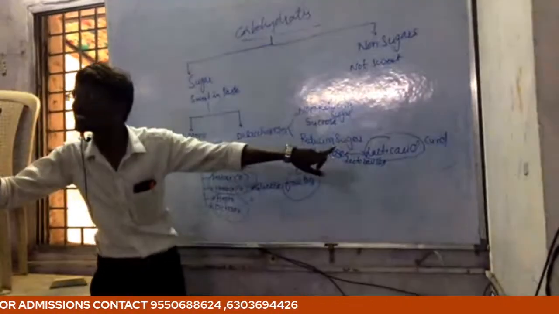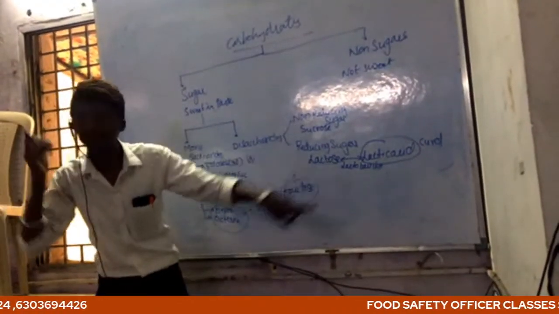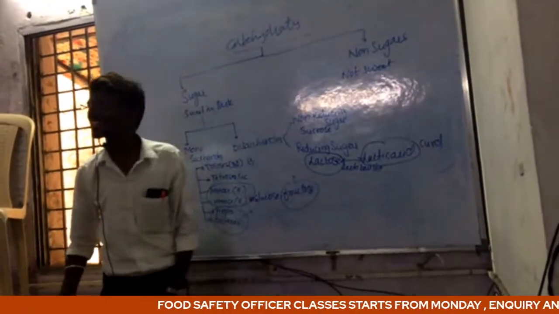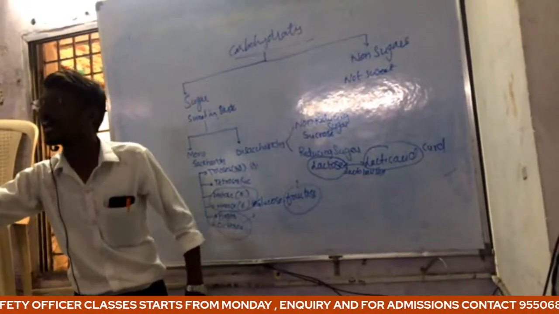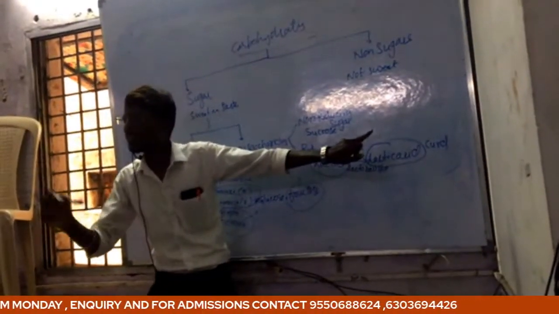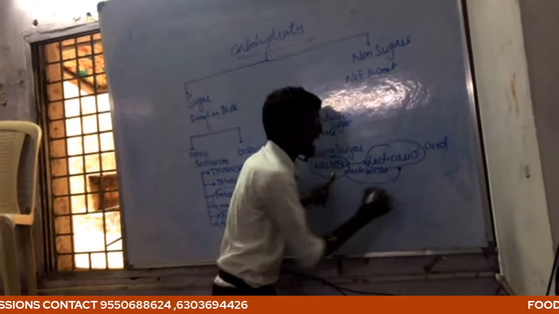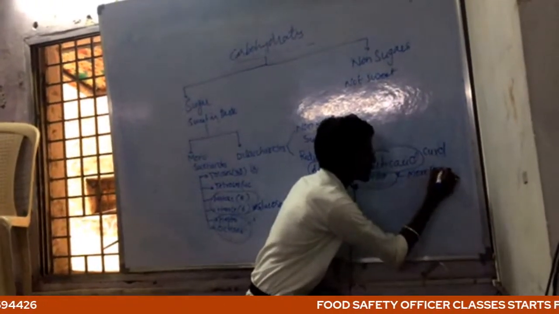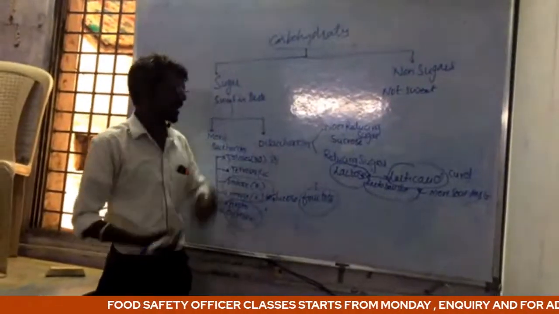If very little lactic acid is formed in the curd, it means the entire lactose has not converted into lactic acid, so the milk or curd has a sweet taste. If the entire lactose is converted into lactic acid, it has a more sour taste.